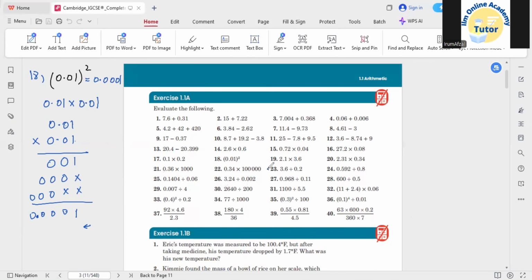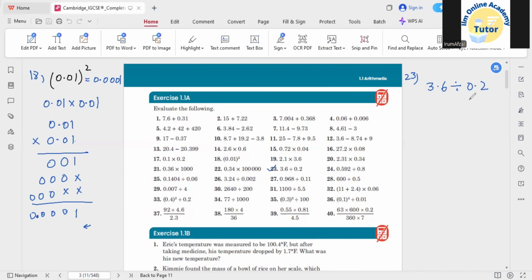So let's talk about division now. How are we going to divide decimal numbers? As we have 3.6 divided by 0.2. Sometimes students have confusion about how to divide a decimal number by a decimal number again. For this, it would be better if you change one decimal number into a whole number.